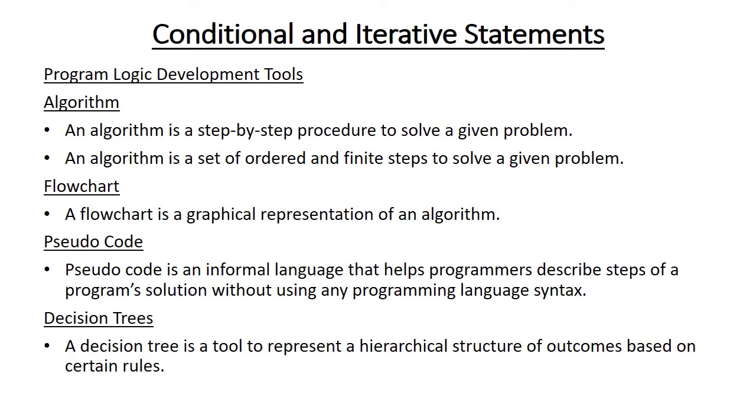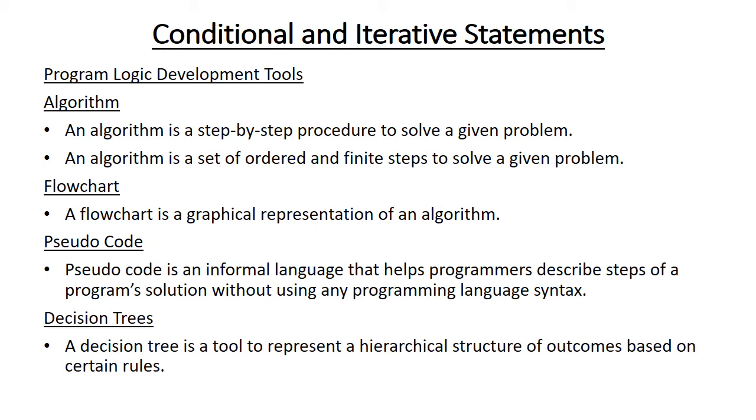Program logic development tools. Algorithm. An algorithm is a step-by-step procedure to solve a given problem. Or in other words, an algorithm is a set of ordered and finite steps to solve a given problem. Flowchart. A flowchart is a graphical representation of an algorithm.